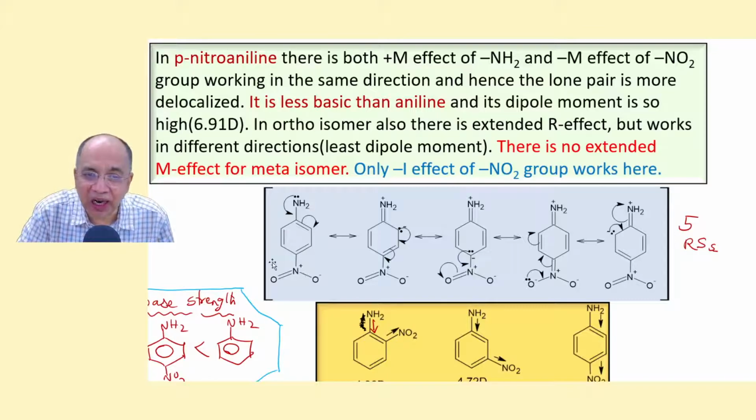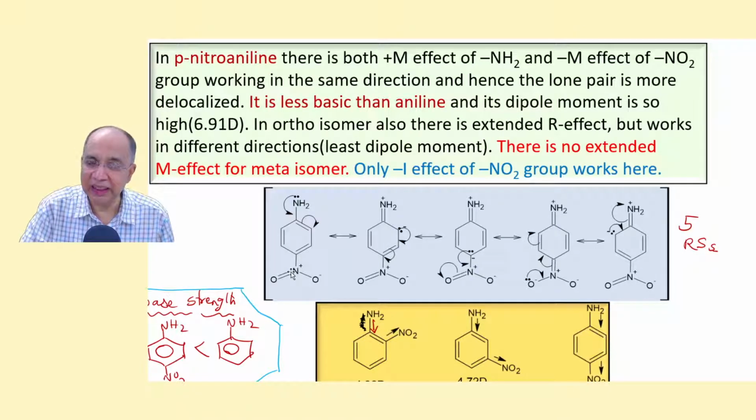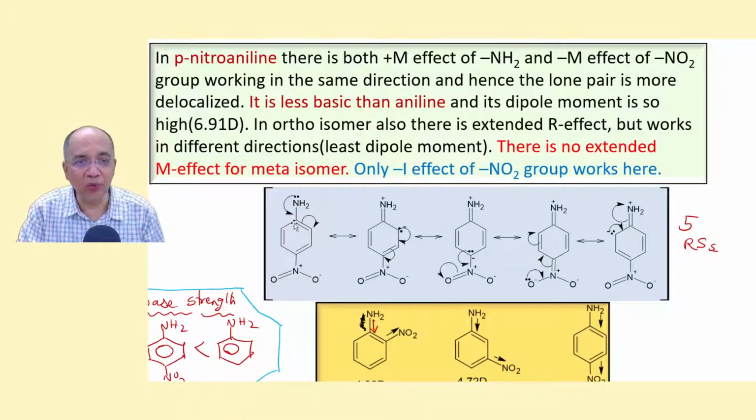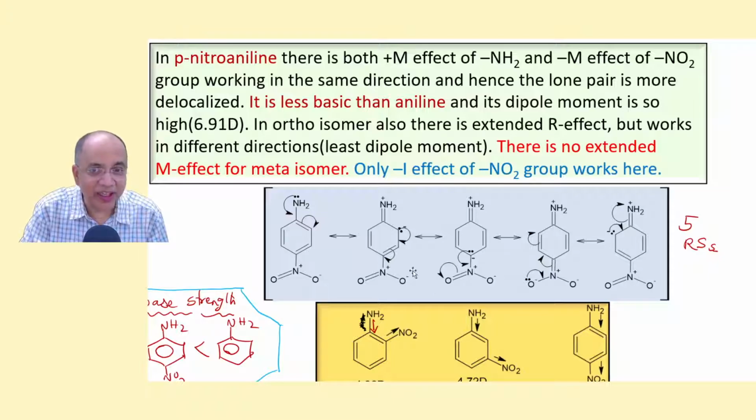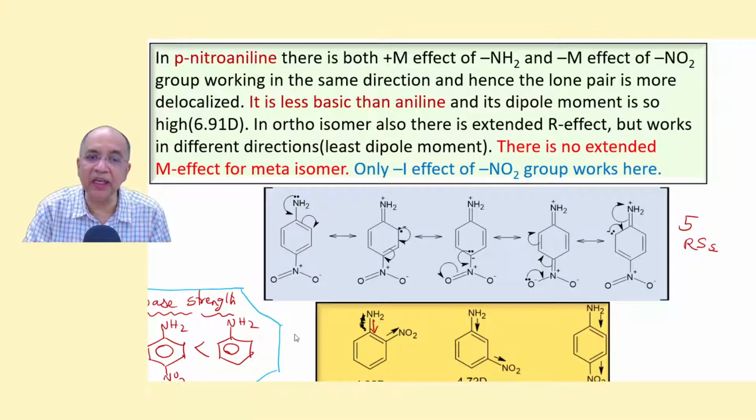Now, if you put a nitro group at the para position, there is further electron delocalization. The conjugation is extended. We know that. The lone pair comes here and in some RS and enters also in the nitro group, so that instead of 4 RS, we get 5 RSs. So since the delocalization of lone pair is more in para-nitroaniline, it is much less basic because it's not available. So para-nitroaniline is much less basic than aniline.